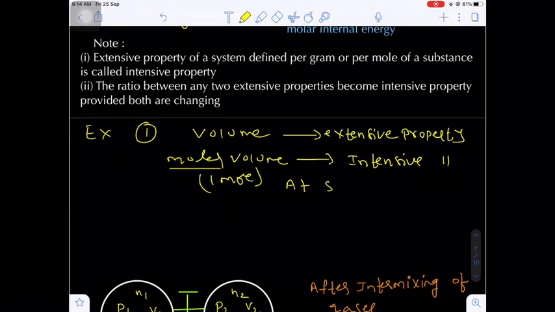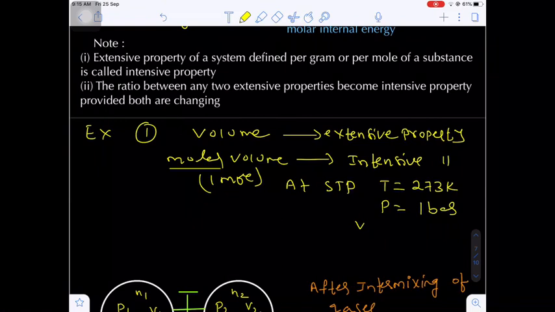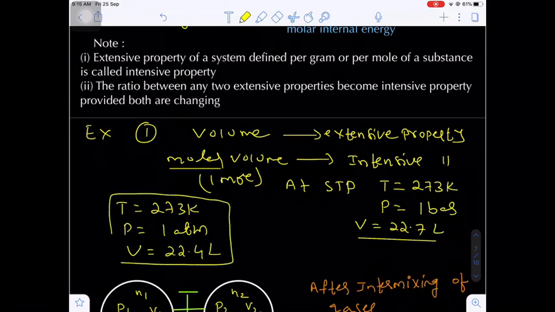Do you know, under STP conditions, where temperature is 273 Kelvin, otherwise 0 degrees Celsius, and pressure 1 bar, what is the volume occupied by 1 mole of a gas? 22.7 liters. Remember, the volume is 22.7 liters. If you take STP condition as 273 Kelvin and pressure 1 atmosphere, then the molar volume, that is the volume occupied by 1 mole of a gas, is taken as 22.4 liters.